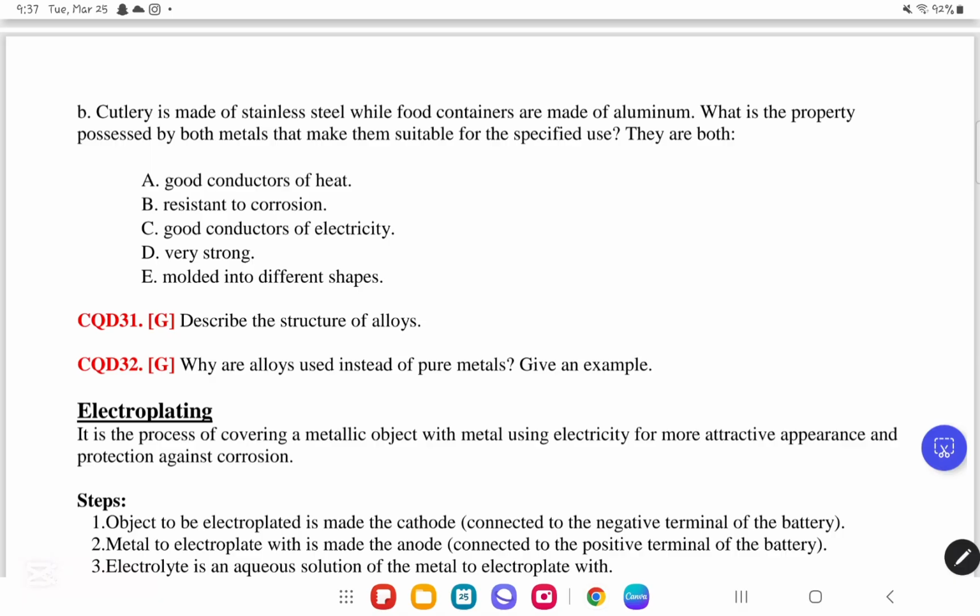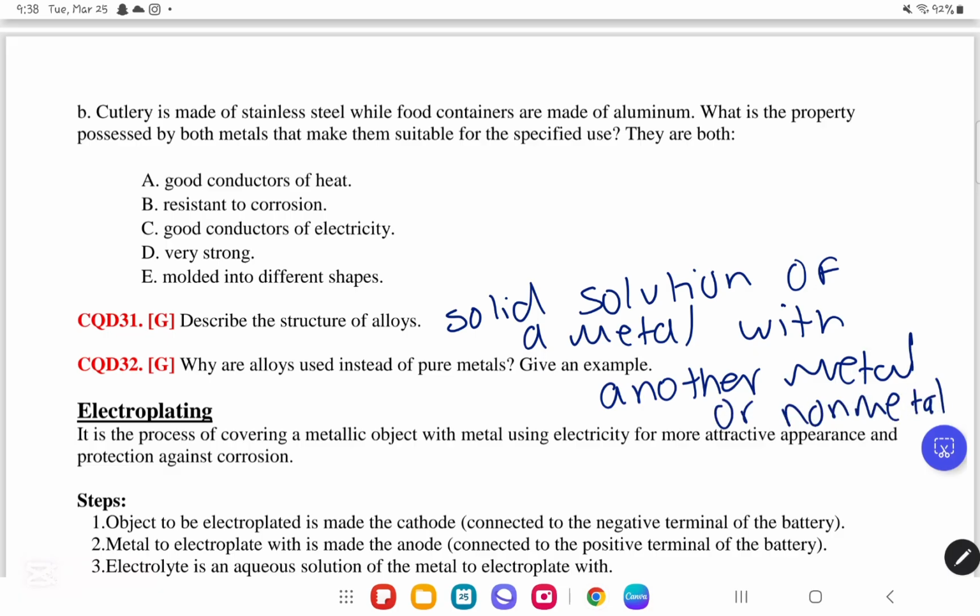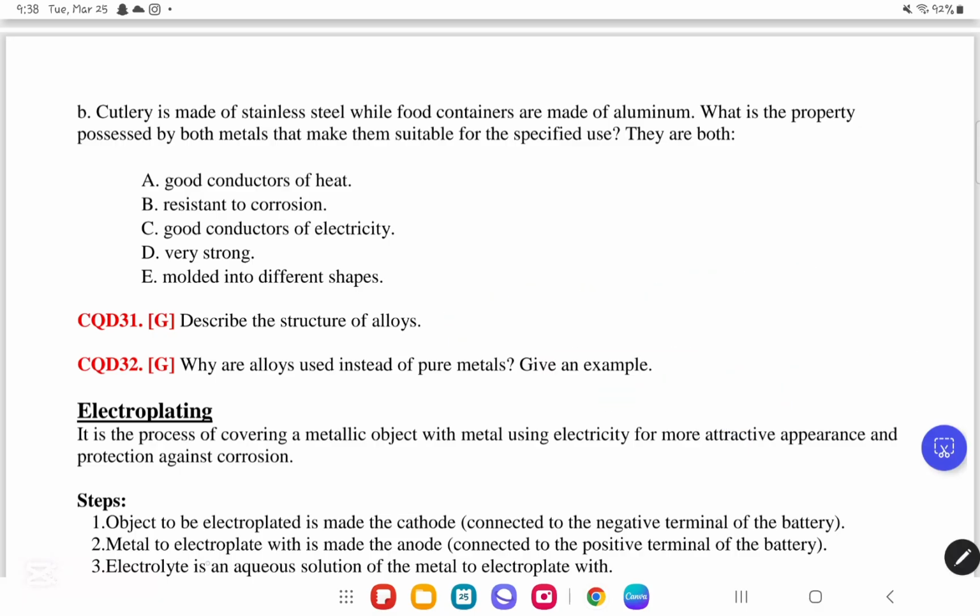Describe the structure of alloys. First of all, we know that an alloy is a solid solution of a metal with another metal or non-metal. So the atoms of the other metal or non-metal can either replace some of the host metal atoms, or they can fill in the spaces of the alloy.